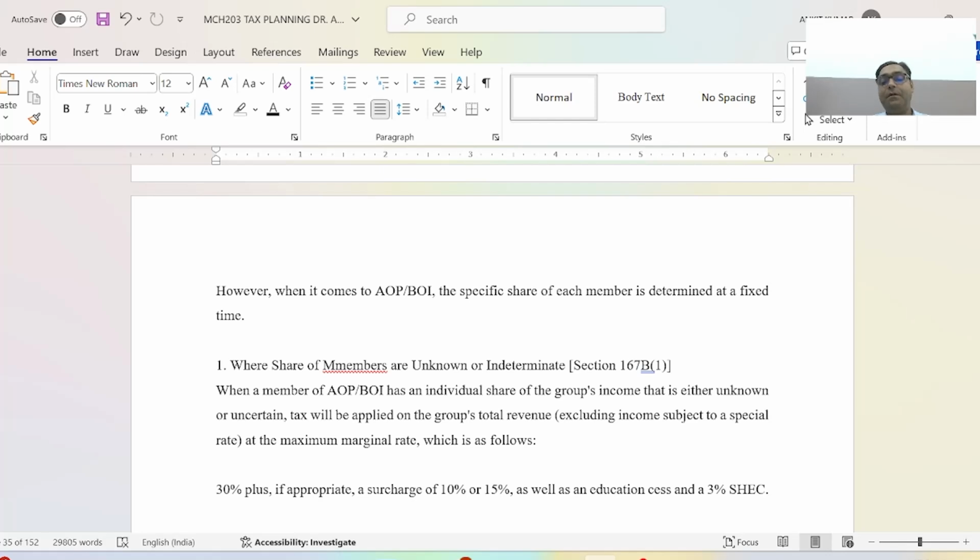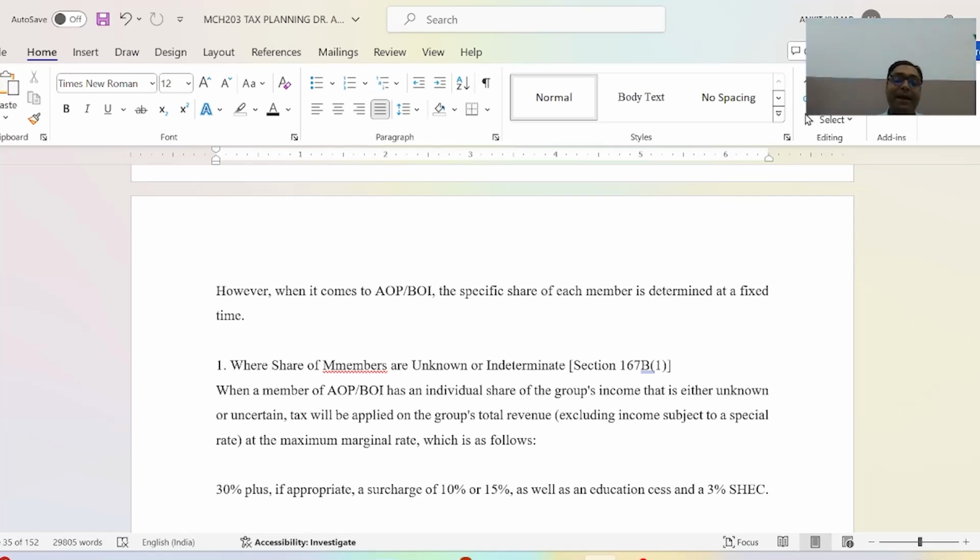Under section 167B clause 1, BOI or AOP has an individual share of the group income that is either unknown or uncertain.